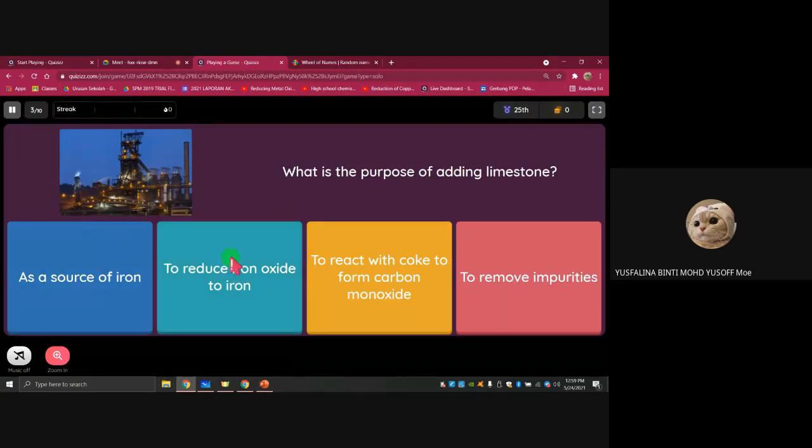You can say A, B, C, D. A, B, C, D. D, to remove the impurities.